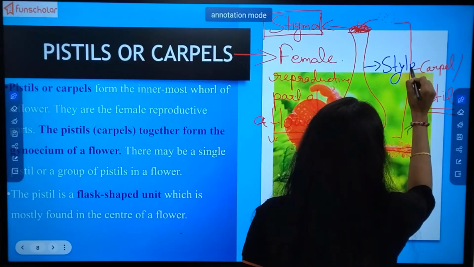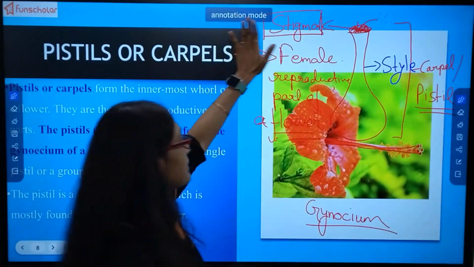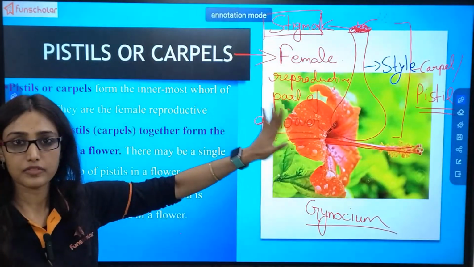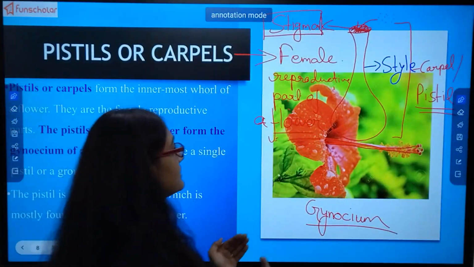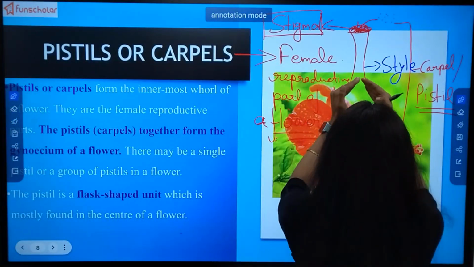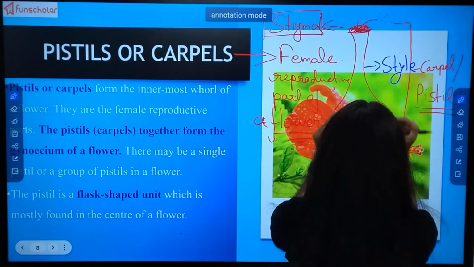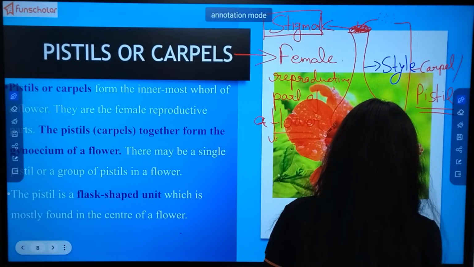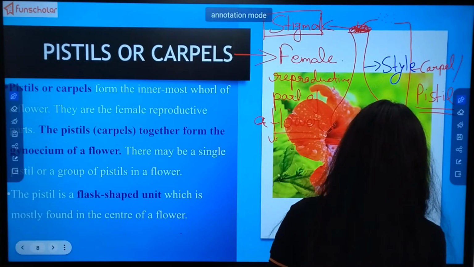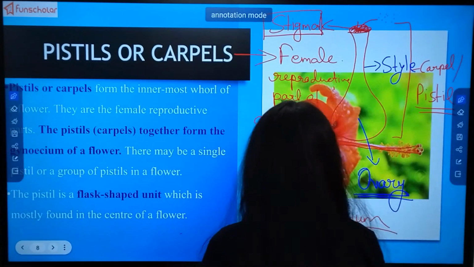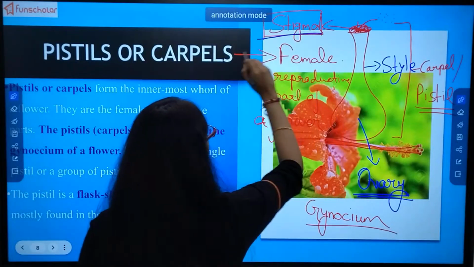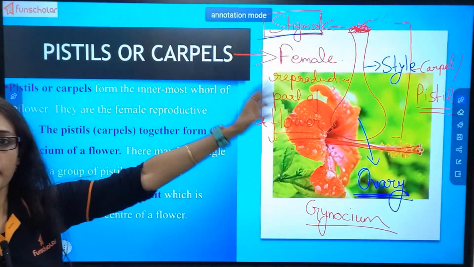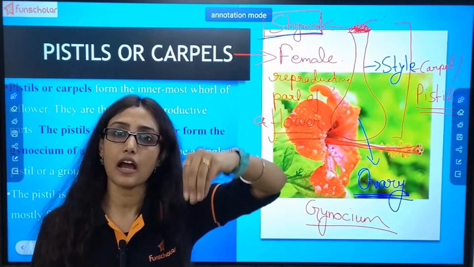And style is present in the female reproductive part of the flower. And this whole swollen flask-like structure is known as ovary. So male had two main parts but female has three. First, stigma, and how you will remember it: the pollen grains get stuck to it.